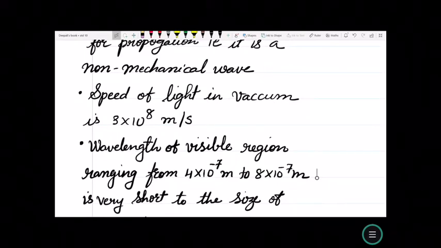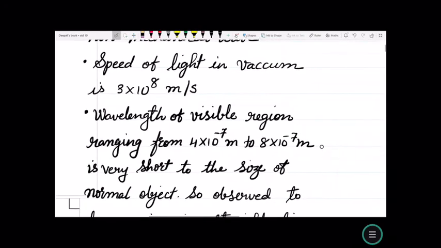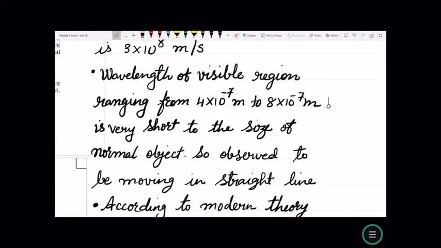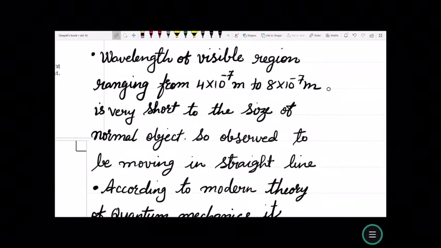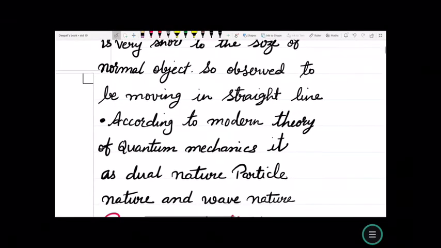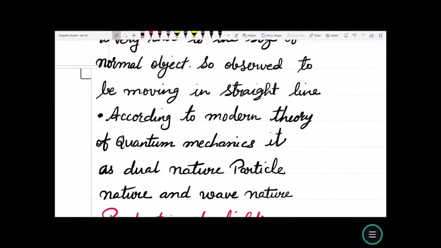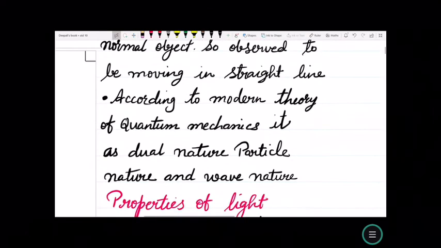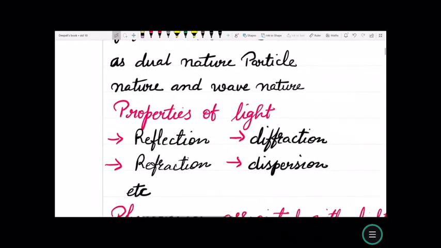The wavelength of the visible region, ranging from 4 × 10^-7 meters to 8 × 10^-7 meters, is very short compared to the size of normal objects, so light appears to move in a straight line. And so we feel that the light is moving in a straight line. According to the modern theory of quantum mechanics, it has dual nature, particle nature and wave nature.